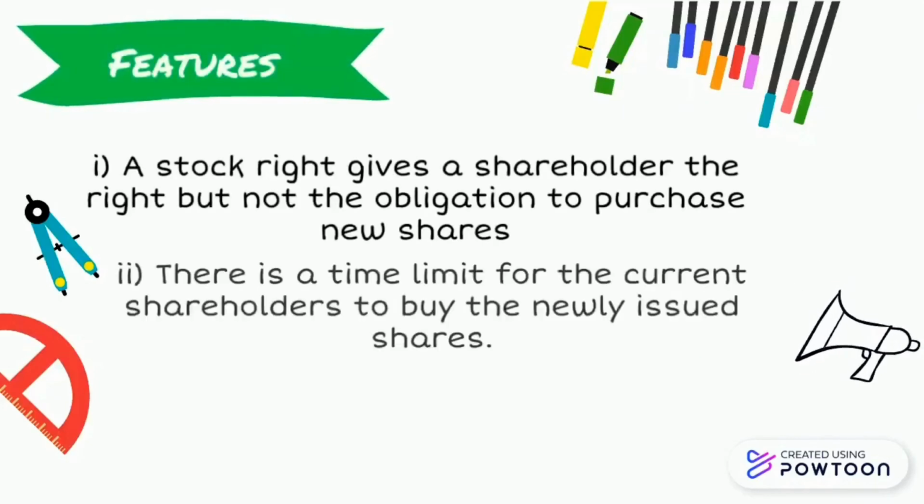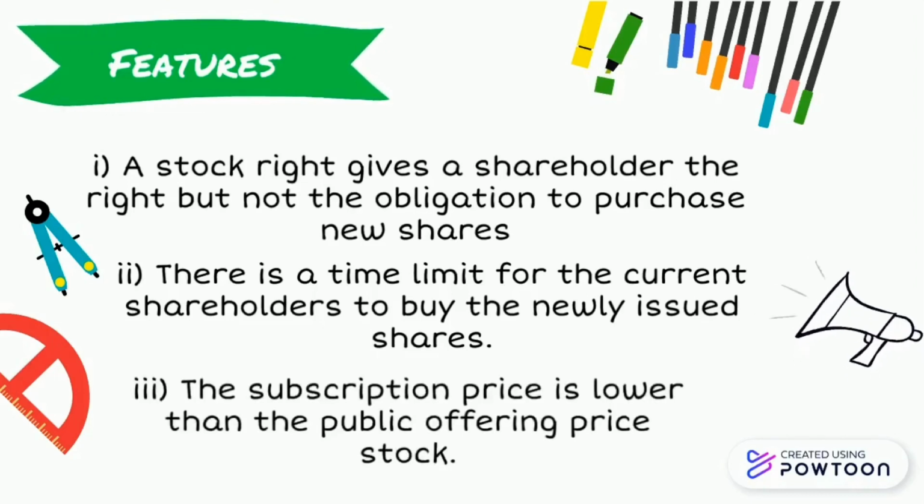Firstly, a stock right gives a shareholder the right but not the obligation to purchase new shares. Secondly, there is a time limit for the current shareholder to buy the newly issued share. And lastly, the subscription price is lower than the public offering price of the stock.